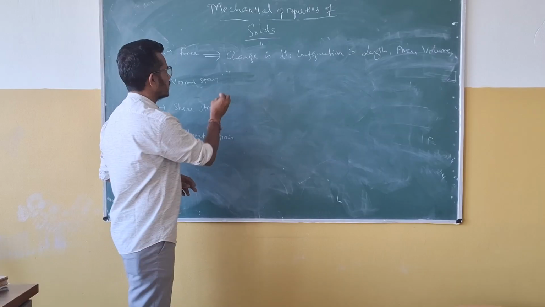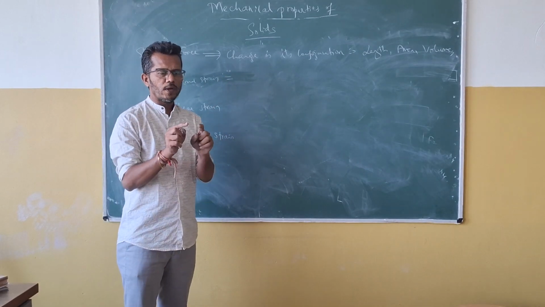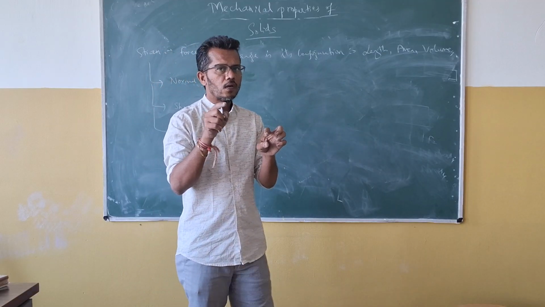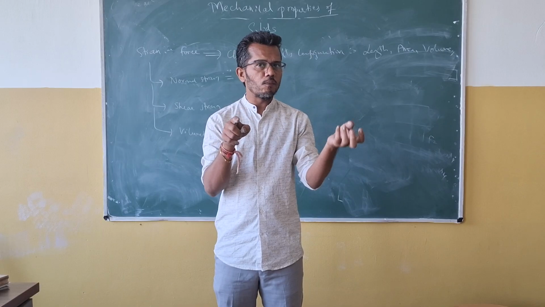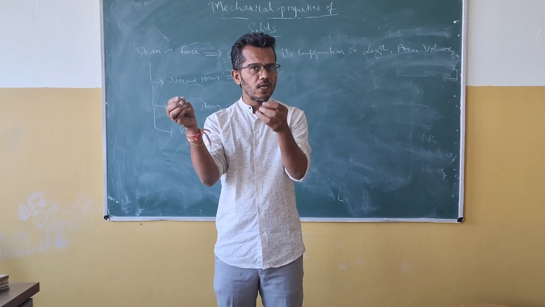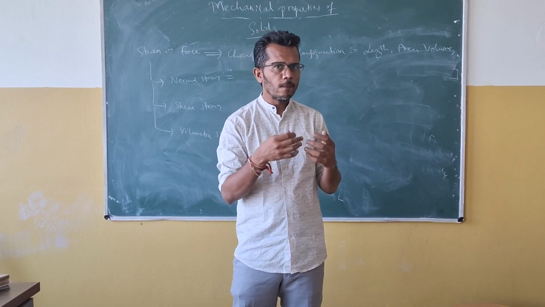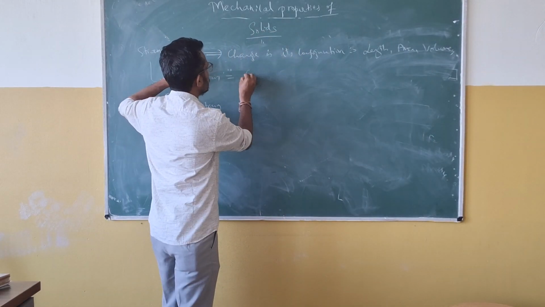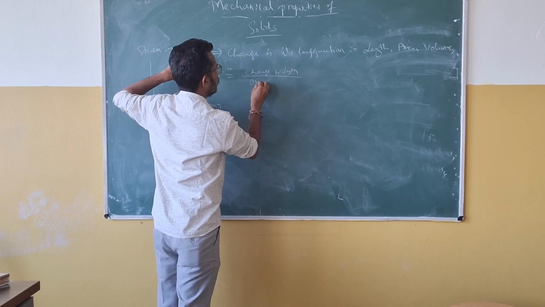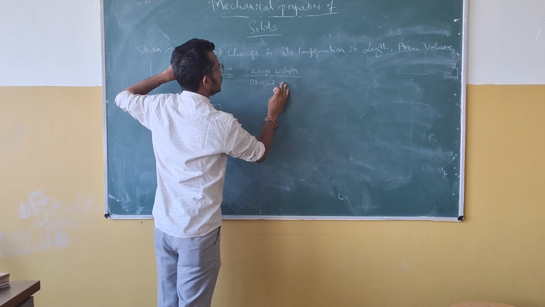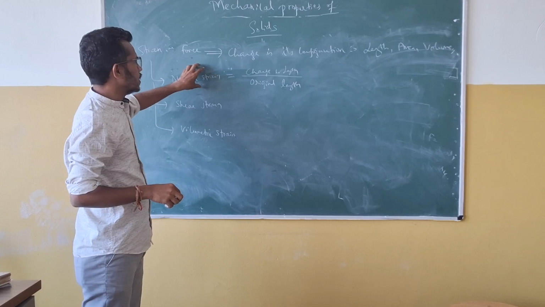So the normal strain is nothing but what we have already discussed. We are applying two types of normal forces: one is tensile and the other is compressive. In the tensile case, there is an increase in its length. In the compressive case, there is a decrease in its length. So the strain formula is nothing but the change in length divided by the original length. This we are calling a normal strain.